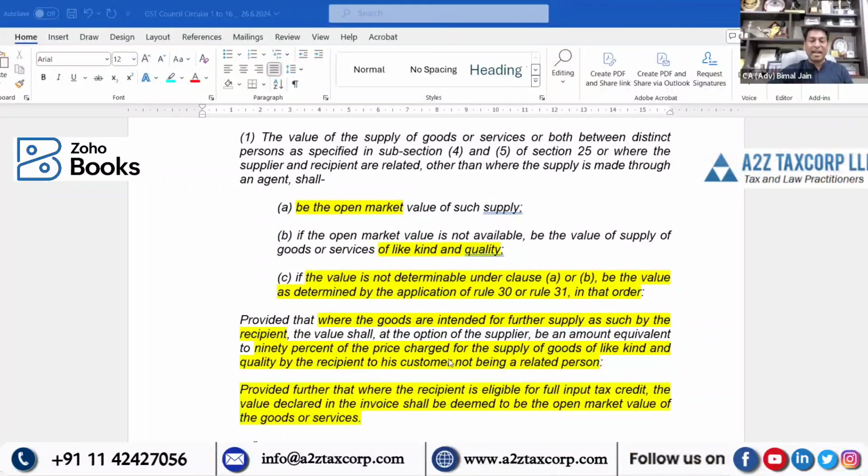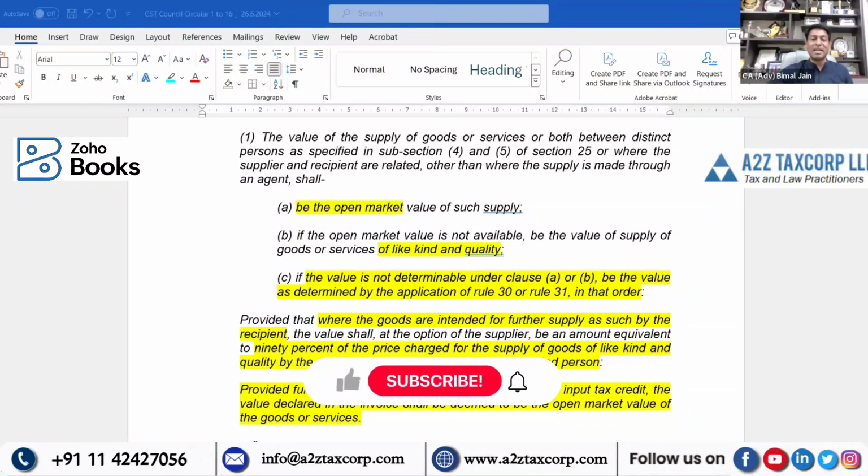I'm reading this provision so that we can get clarity, though it is not relevant here. Where goods are intended for further supply as such by the recipient, the value at the option of the supplier would be 90% of the price charged for supply of goods of like kind and quality by the recipient to his customer, not being a related person.